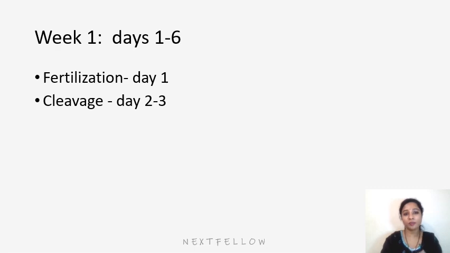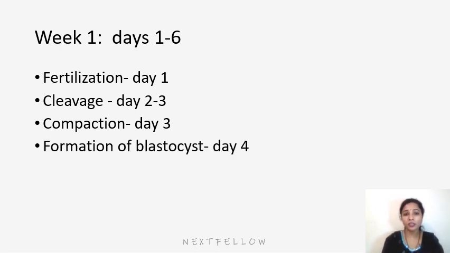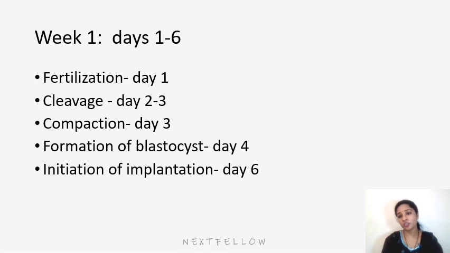Here we see the formation of the zygote. The first week extends from the first day to the sixth day. Fertilization happens on day 1, and then cleavage, where the fertilized zygote starts dividing, happens during the second and third day. Then compaction, where a group of cells compactly forms surrounded by a zona pellucida layer, happens on day 3, followed by the formation of the blastocyst on day 4 and initiation of implantation on day 6. So these are the major events happening during the first week of development.